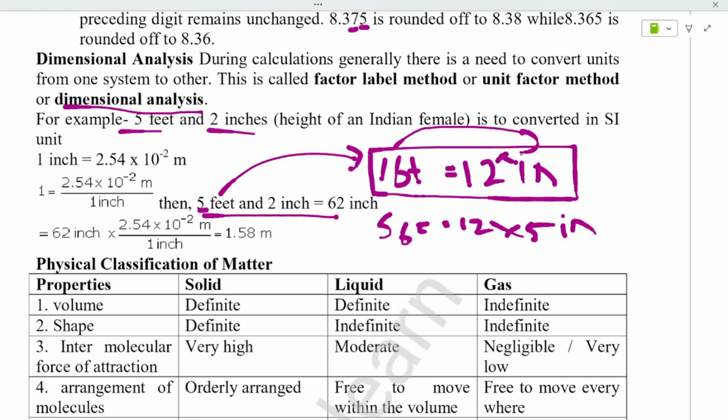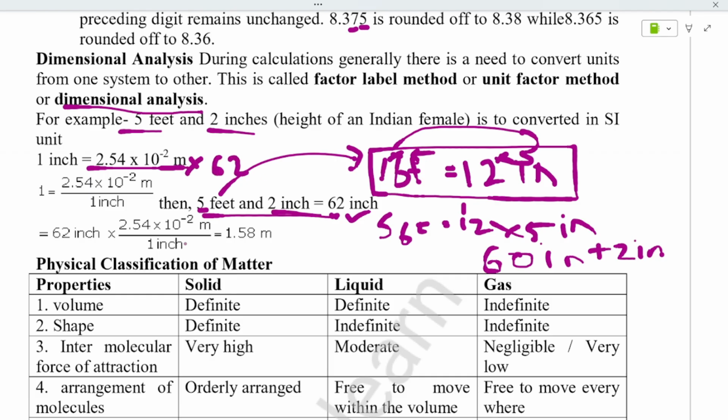So you have to multiply 12 and 5. 5 2s are 10, 1 carry you will go. 5 1s are 5 and 1 is 6. 60 inches is the answer. Plus 2 inches they have given, right? So plus 2 inches you have to do. That means you will get 62 inches. See, for 62 inches, if 1 inch is this much, to calculate for 62 you have to multiply by 62.